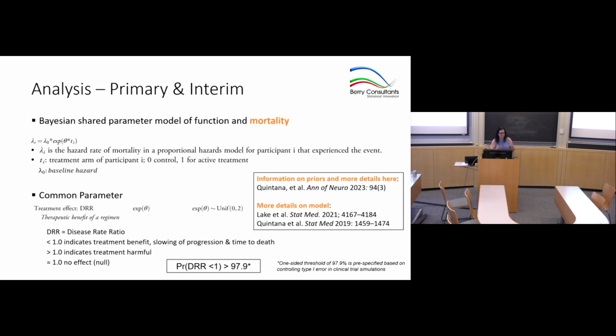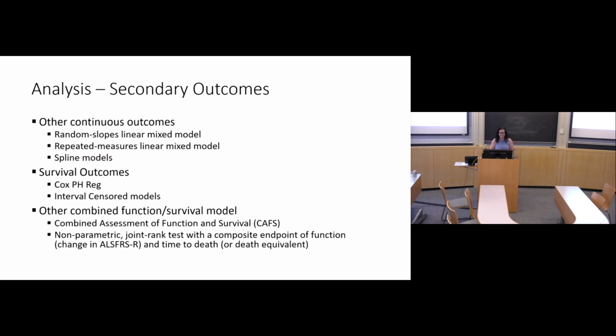Yeah, so that takes into account all of our interim analyses. We have many secondary outcomes, many continuous ones, many survival ones. For the continuous ones, we use random slopes models, repeated measures models, and when needed, spline models. For our survival outcomes, primarily we use Cox proportional hazard regression, but again, when needed, we'll use interval censored models.